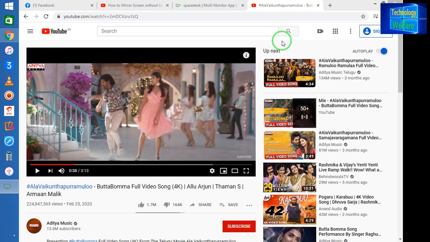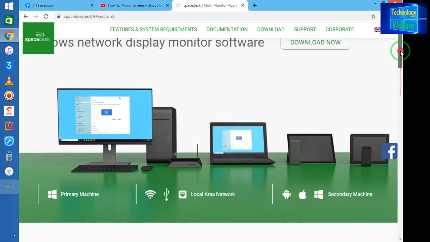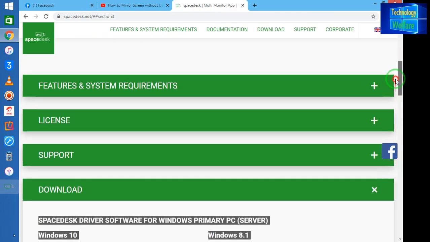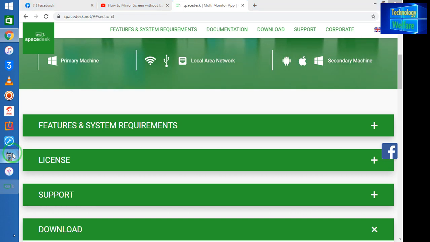So see guys, I would like to cut this. Simply I will click here. If you would like to scroll, of course you can scroll up and down the whole browser, and if you would like to play any show, of course you can go into my computer and operate the whole thing. Let's see, I would like to uninstall some applications. Now see, I will click yes. Now see, it has started.